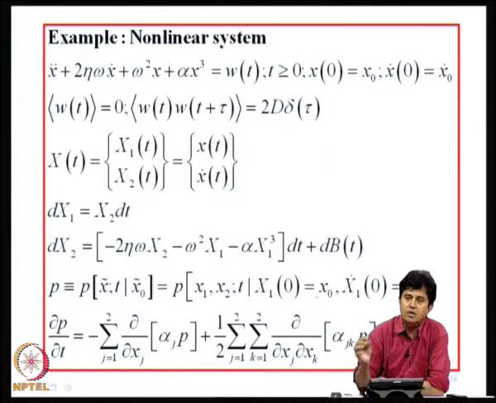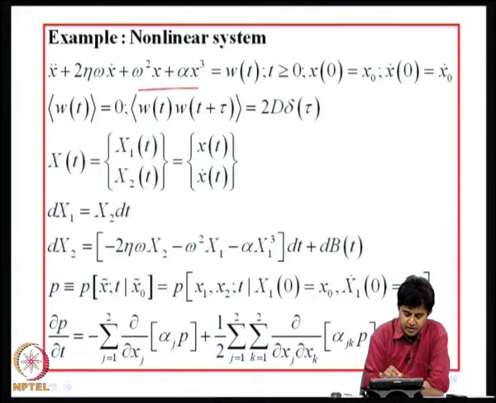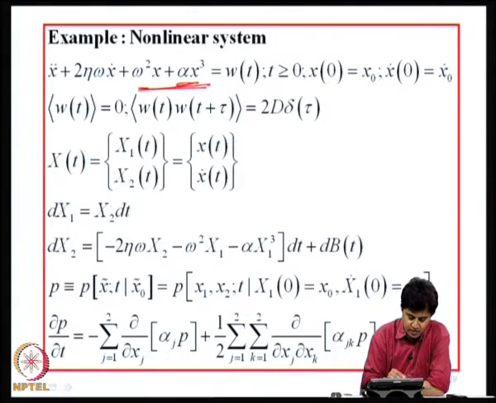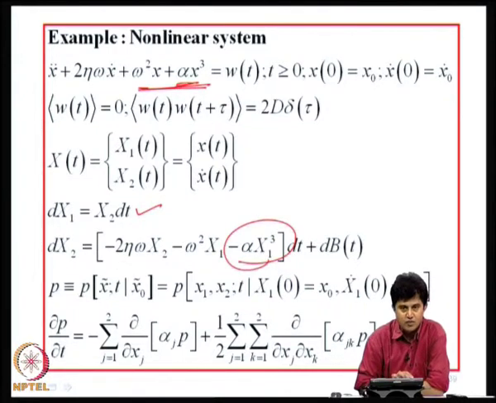Okay. How about non-linearity? So, I introduce a slight change, I add a cubic nonlinear term. So, the system now becomes a Duffing's oscillator with cubic nonlinear term. The problem formulation is essentially similar, except that one of the incremental moments would now change to allow for this additional influence of nonlinear term. So, I have dx1 as x2 dt, dx2 as minus 2 eta omega x2 minus omega square x1, this is the new term, minus alpha x1 cube.